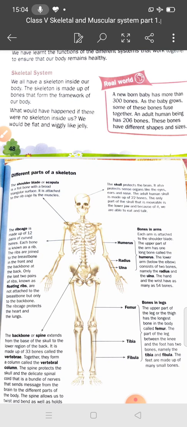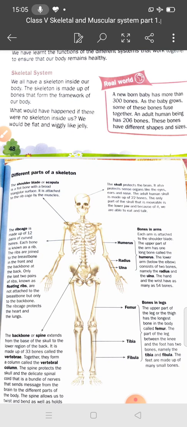Now you tell me what would have happened if there was no skeleton inside. We cannot stand properly. If there is no backbone, you cannot stand properly. And if there is no skeleton, student, you would be like a jelly. Have you seen jelly?